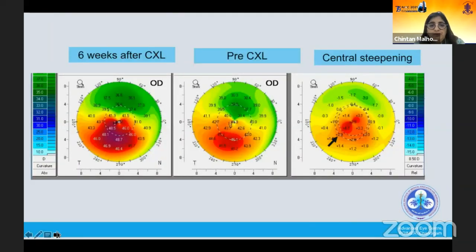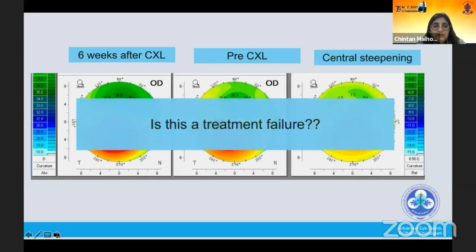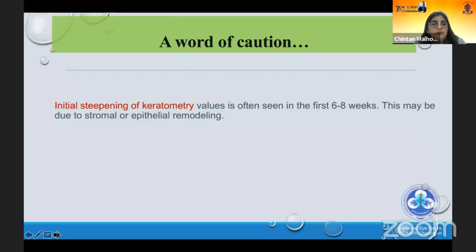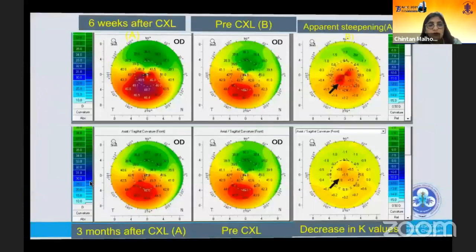Now, this is an example. A patient pre-CXL in the center, 6 weeks after CXL, and we can see central steepening. Now, is this treatment failure? A word of caution: initial steepening of keratometry values is often seen in the first 6 to 8 weeks. This is believed to be due to stromal remodeling of the collagen fibers or even epithelial remodeling. But gradually it tends to settle down, as can be seen in the same patient which I showed previously.